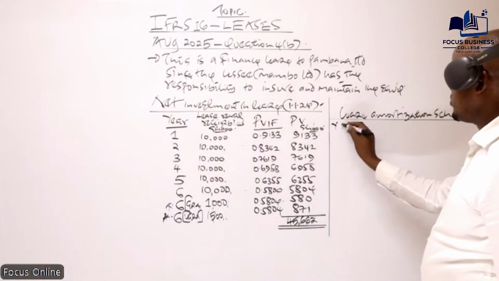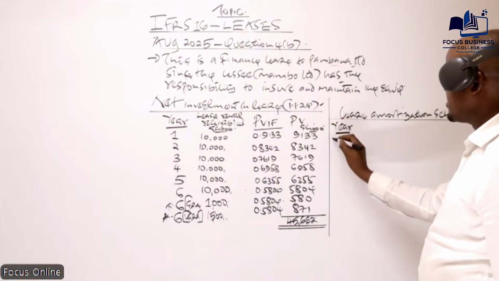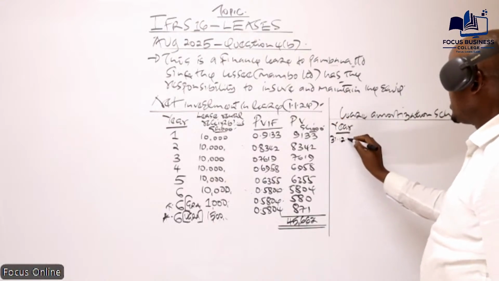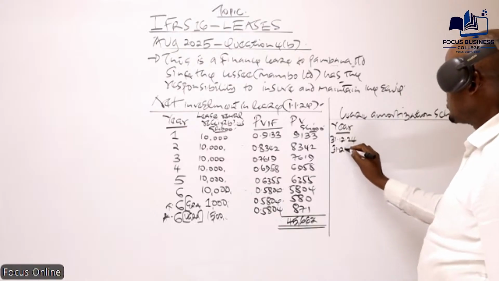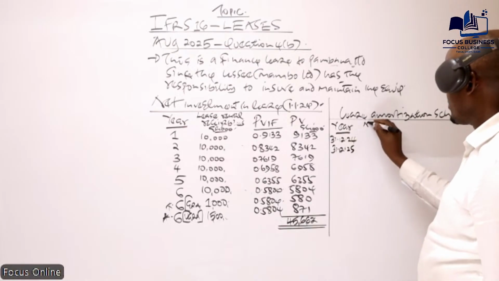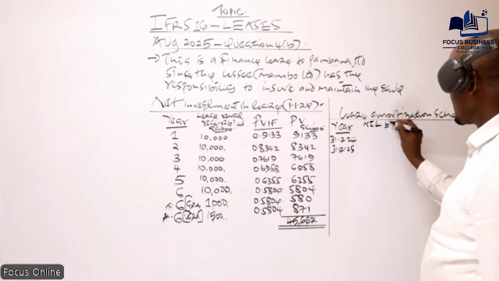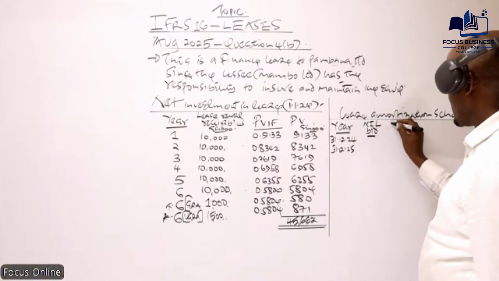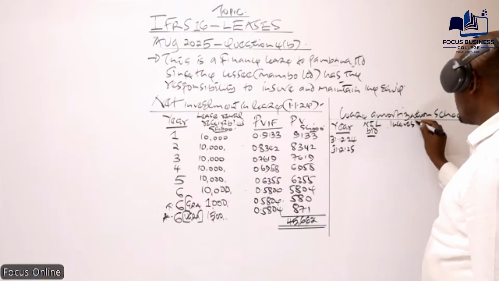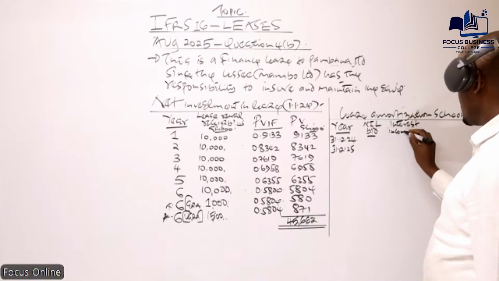Here we should have the first year, which ended 31st of December 2024, then 31st of December 2025, and then the net investment in the risk at the start of the year. Then we have a column for interest income.